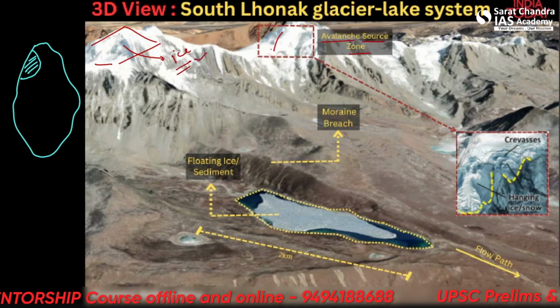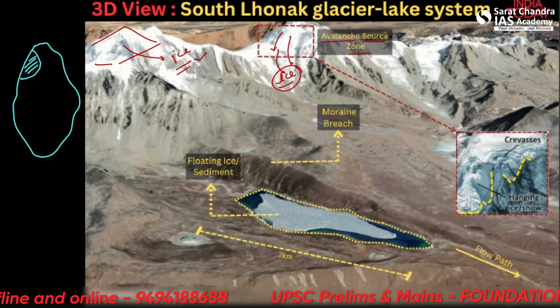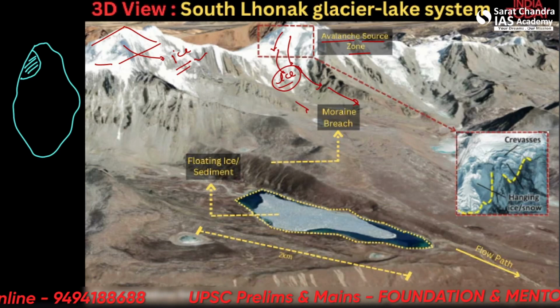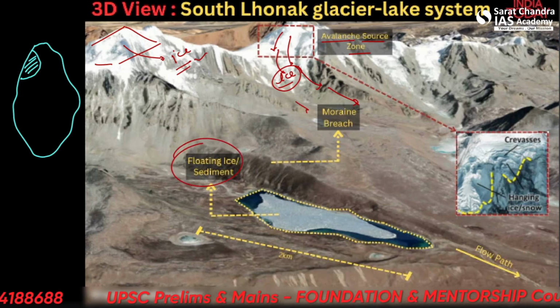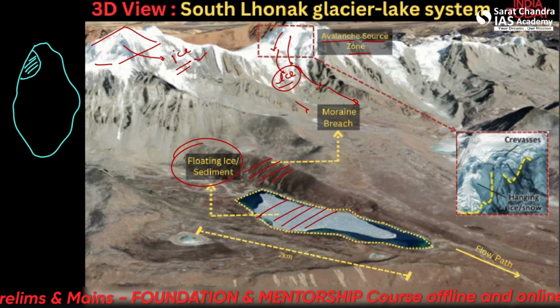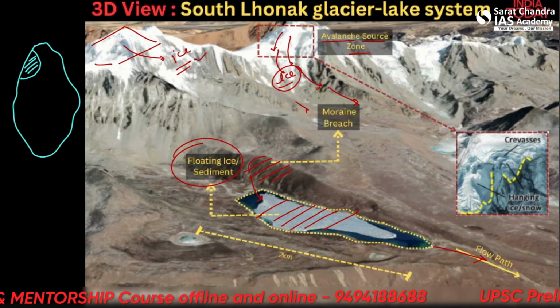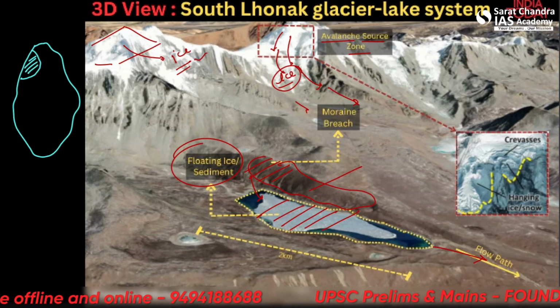Avalanche means a large flow of ice in this system. These are the floating ice sediments here, and this is the lake made out of the floating ice sediments. This is the flow path of the lake, and these are the moraines. We'll see what is a moraine. This is the terminal moraine. Alright, so we'll see these.